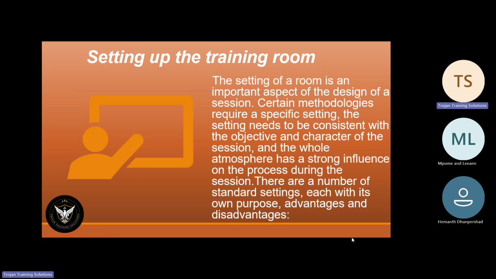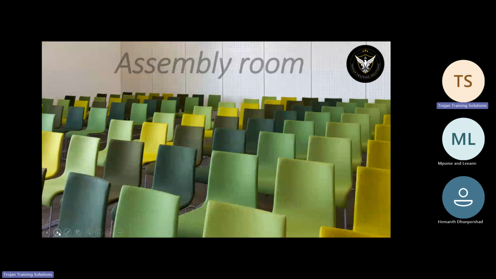So as we see now, it's a very important aspect of setting up your training room and how you set up your training room. Let's have a look at the different types of seating arrangements. First of all, you're going to have a look at this assembly room.